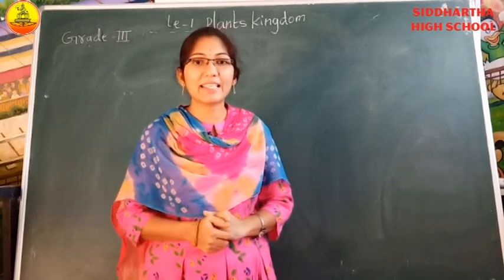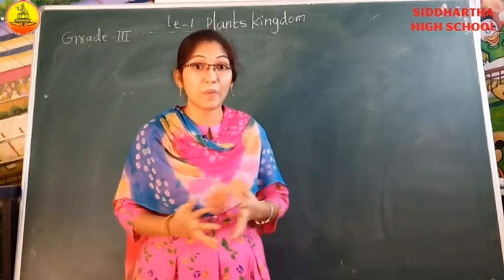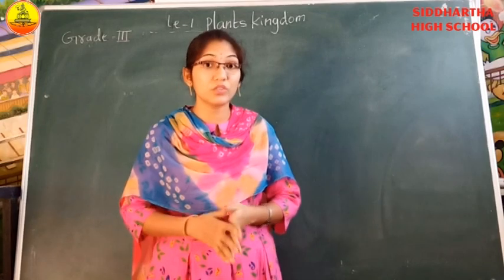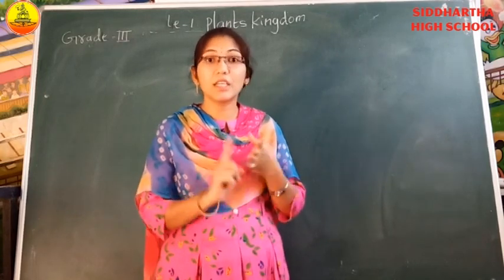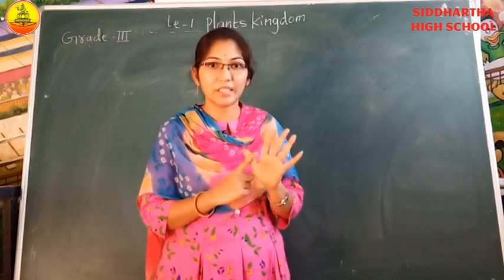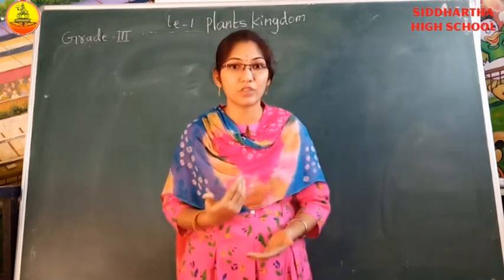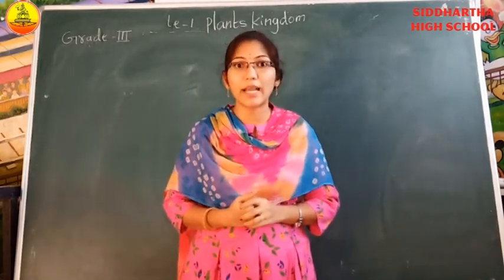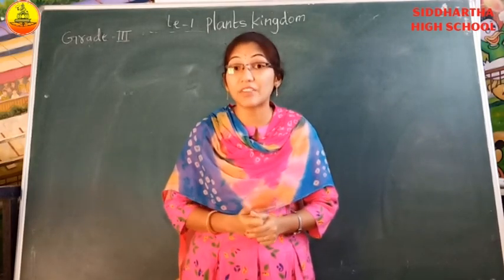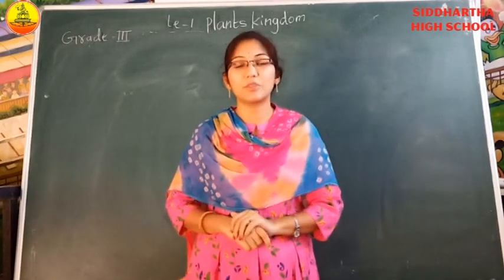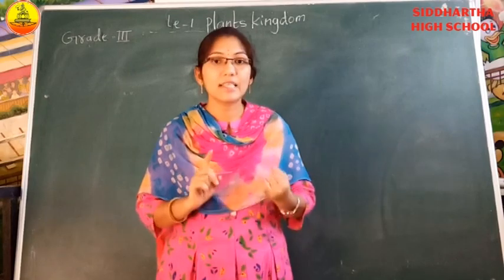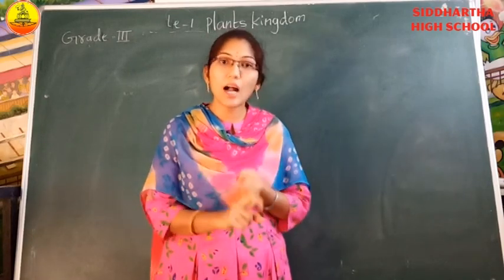Okay. So in plants kingdom, first different types of plants are there, right? What are those? Trees, shrubs, herbs, climbers and creepers. Yes? And along with that, you learn about the types of leaves also. How many types of leaves are there, children? 2 types. First one is simple leaf. Second one is compound leaf.